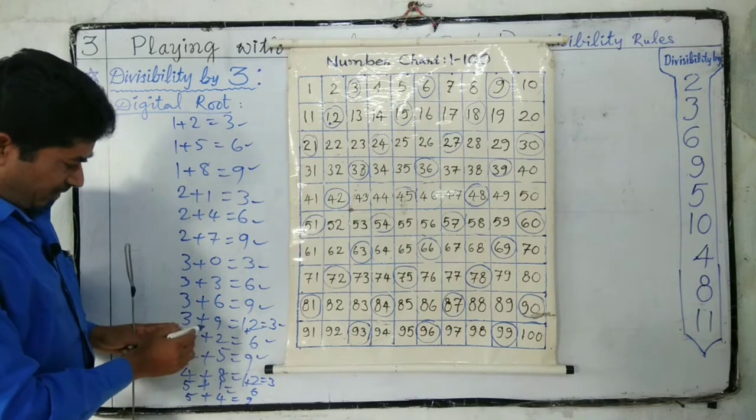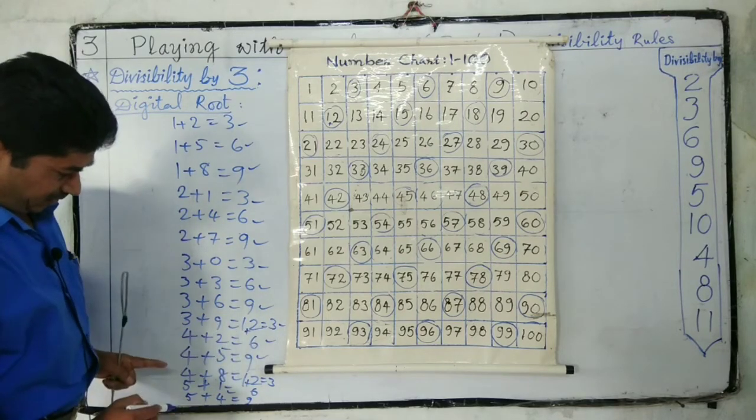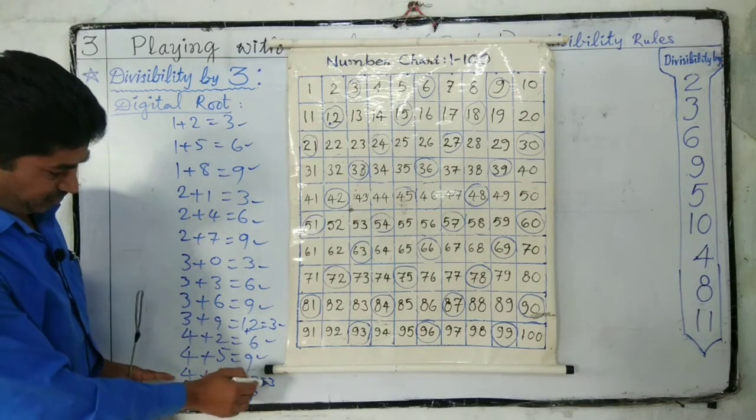The digital root of the number 39 is 3. The digital root of 48 is 3.